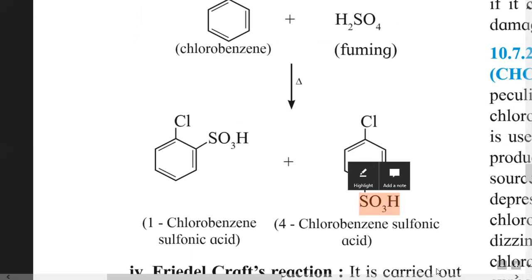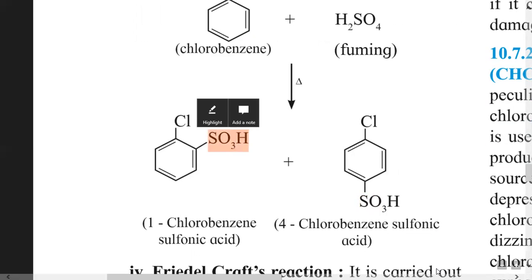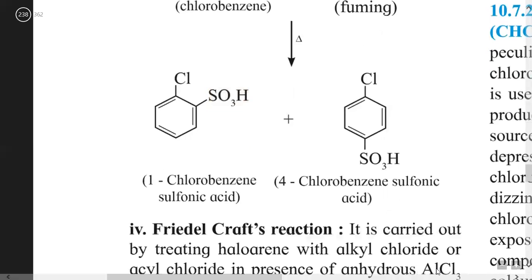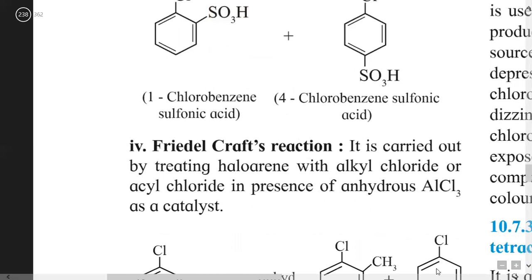The name of this product is 2-chlorobenzene sulfonic acid, and this is 4-chlorobenzene sulfonic acid. So that is about the third type of SE reaction.